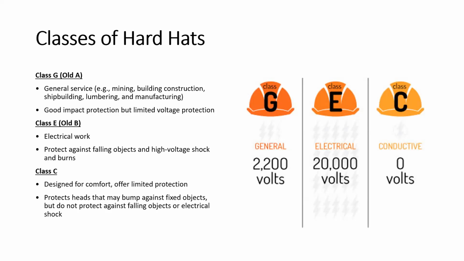And then we have class C. Class C is the conductive or the normal classification. As I told you, sometimes you are working under the machines, sometimes you are working in a confined space, so there is no need to wear a very heavy helmet. You can use the class C bump cap, which is normally going to protect you from any particles which can hit your head.